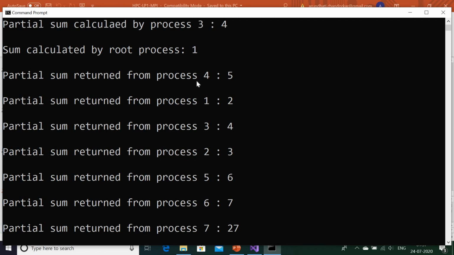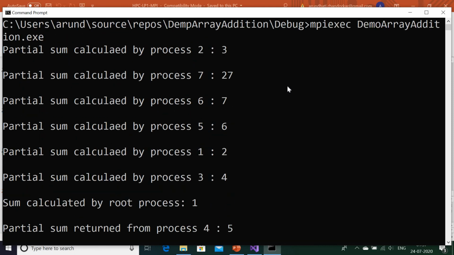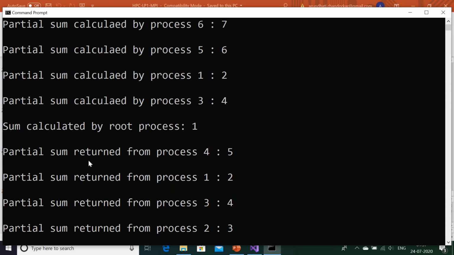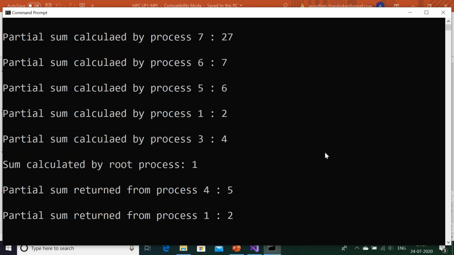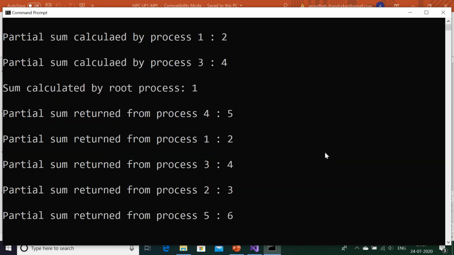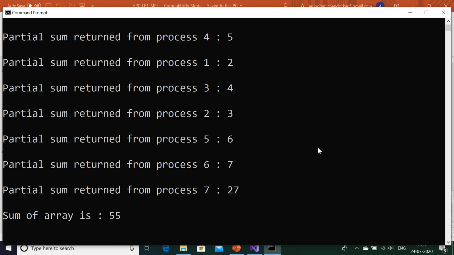Partial sum returned from process 4 is 5. Check it against the calculated one. Similarly, partial sum calculated by process 4, I am not getting.